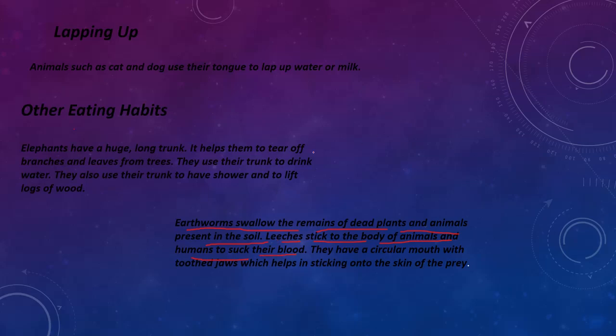A mosquito has a pointed and long mouth part to suck the blood of humans or animals, but leeches do not have a long pointed mouth part. They stick to the body and take blood.